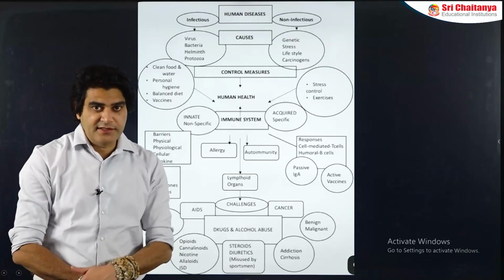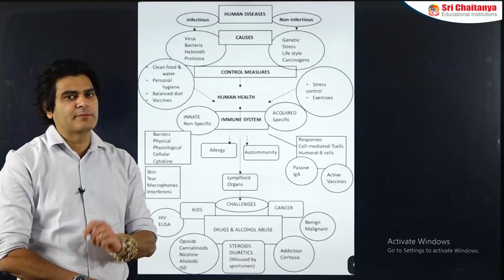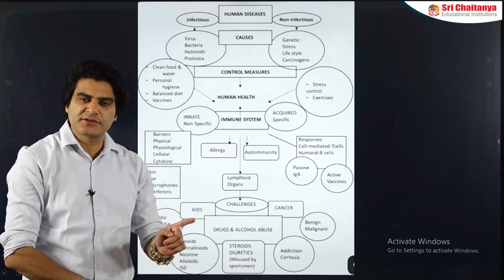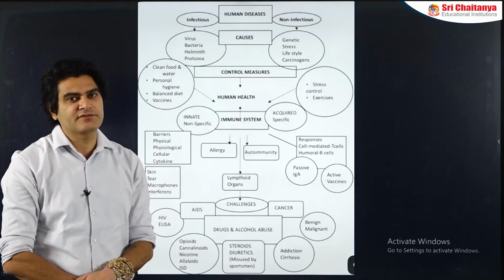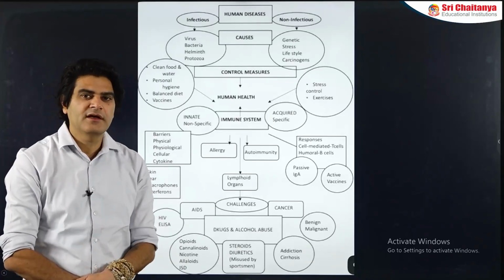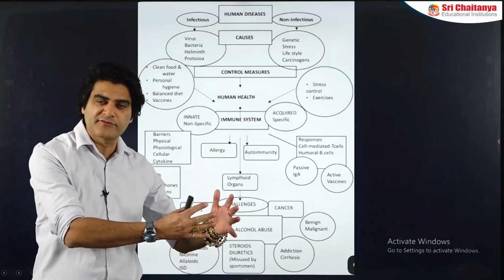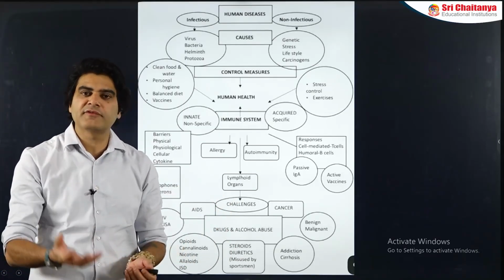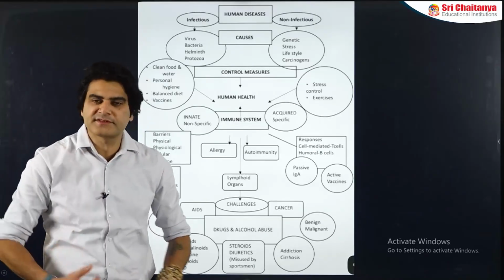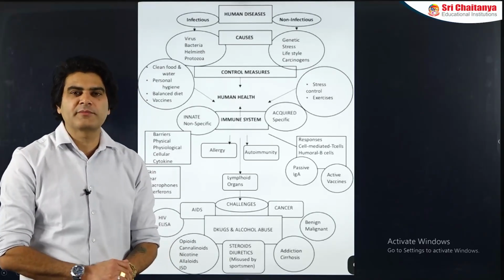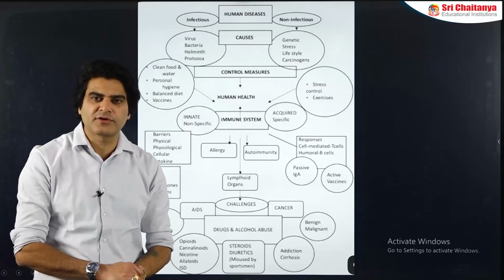Now you can always think that if primary lymphoid organs are there, why do we need secondary lymphoid organs? Well, primary lymphoid organs are sites of production or maturation of the lymphocytes. Secondary lymphoid organs are the sites of their storage. Along with storage, secondary lymphoid organs are also the sites of interaction between the mature lymphocytes and the pathogens. So whenever pathogens enter your body, lymphocytes stored at various places all over your body will be interacting against the pathogens in these secondary lymphoid organs only.